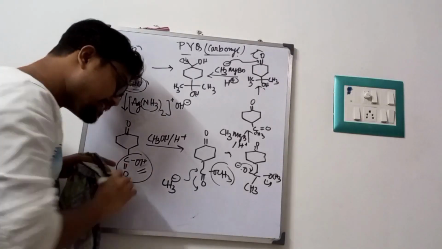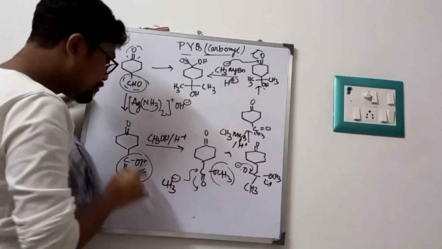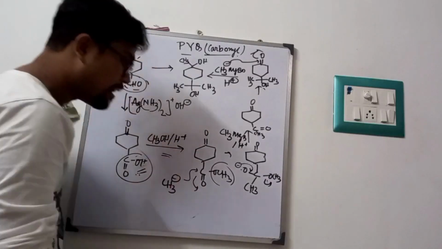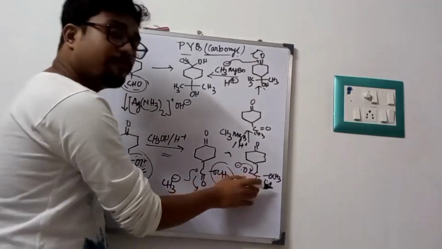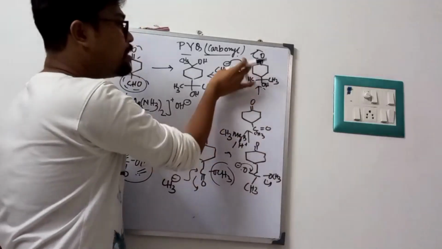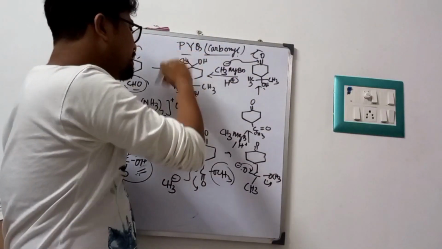Then in this position we have to introduce 2 CH3 groups. So we need here a good leaving group. That is why I will go for the esterification. After the esterification, we have the leaving group. Now 2 CH3 groups will be introduced, and finally 1 mole CH3MgBr is introduced to form our desired product.